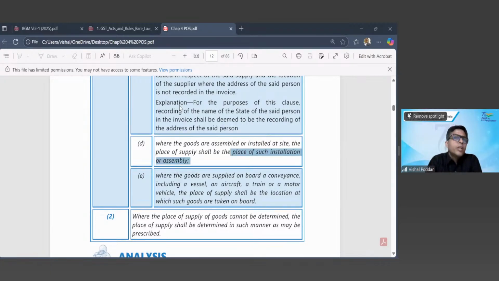Now I have these 3 orders. For these 3 orders, the location of supplier will be the same, which is my address, Jodhpur, Rajasthan. But the place of supply will be what? Now, in this contract of providing these ACs, the contract is that I have to install these ACs at the respective offices.